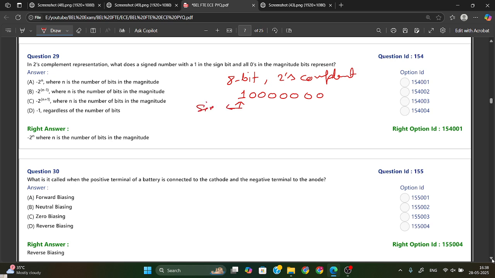And all zeros are the magnitude. If we need to calculate the value, it will be 2 to the power 7, since the magnitude has 7 bits, which is equal to minus 128. So from this concept we can say the answer is minus 2 to the power n, where n is the number of bits in the magnitude.